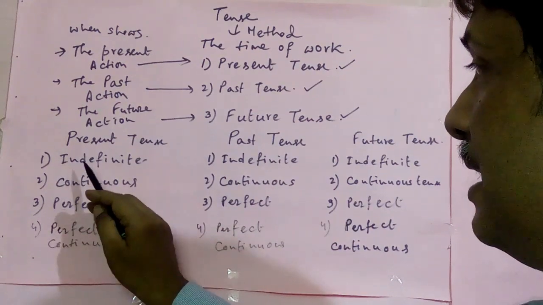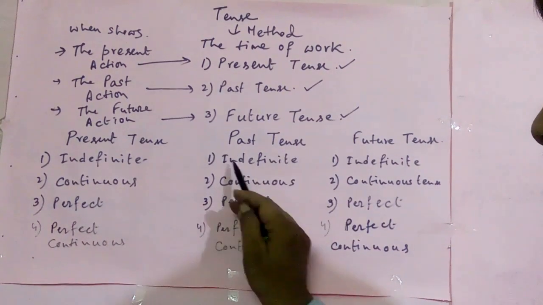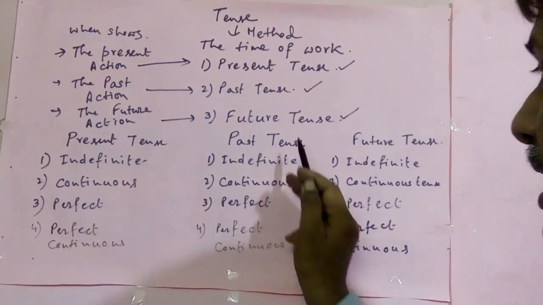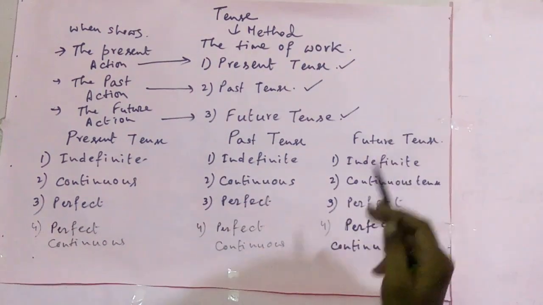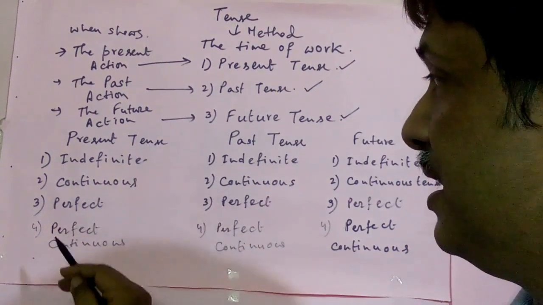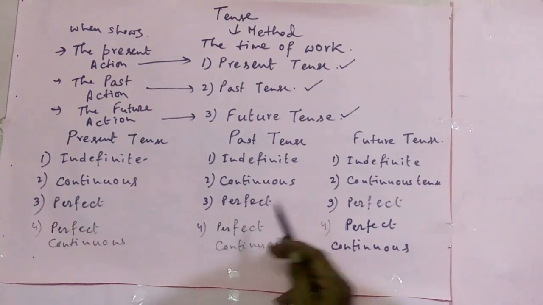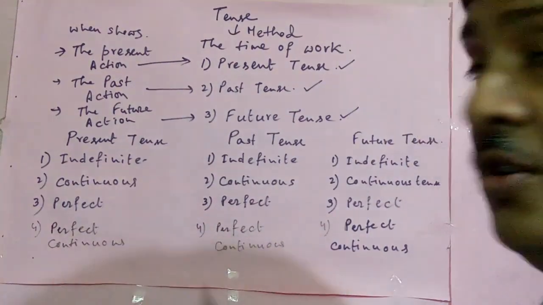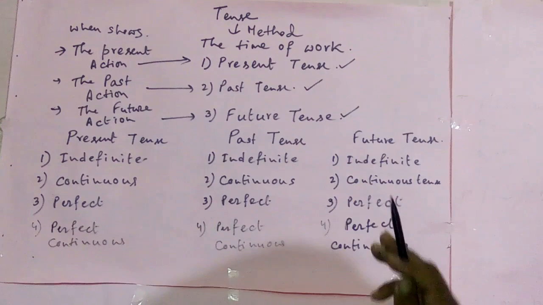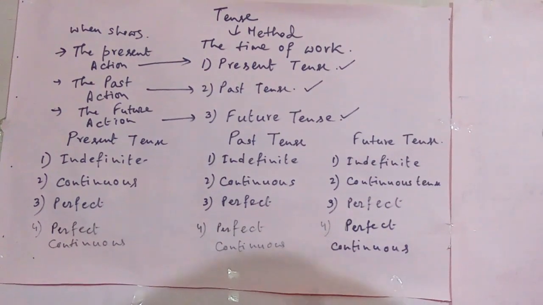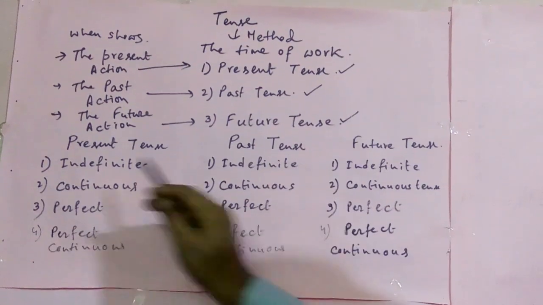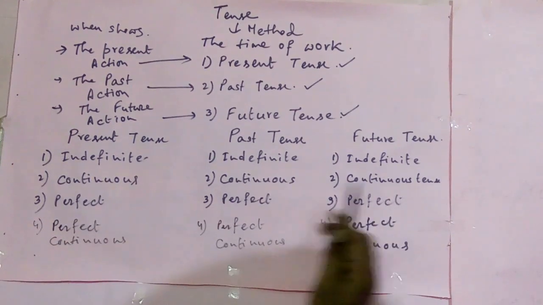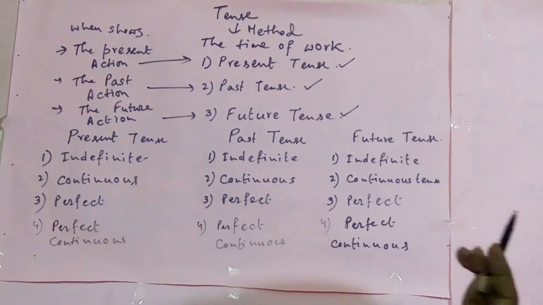In present, there is the present indefinite. Past, that is the past indefinite. Future, that is the future indefinite. In present, that is the present continuous. In past, that is the past continuous. In future, that is the future continuous. In present, that is present perfect. Past, that is past perfect. In future, that is future perfect. And in present, that is present perfect continuous. In past, that is past perfect continuous. In future, that is future perfect continuous. So here, in each tense, there is the same type of division. See, all are indefinite, all are continuous, all are perfect, and all are perfect continuous.